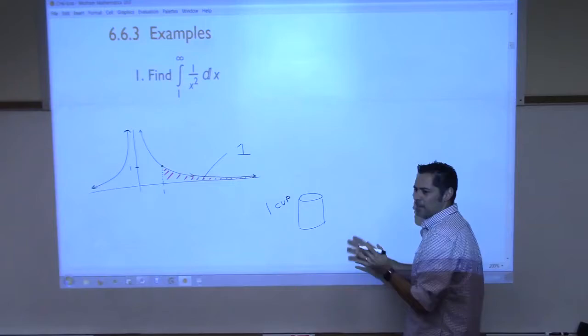I think that you'll find, hopefully, that there's not a whole lot of new things in this section as far as integration is concerned. What's new is that we're going to have to do some limits. And so it's going to fall back on your Cal 1 experience. And I think I asked this in the beginning of the semester, maybe not.